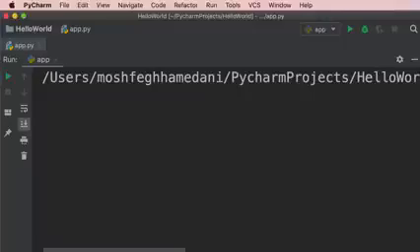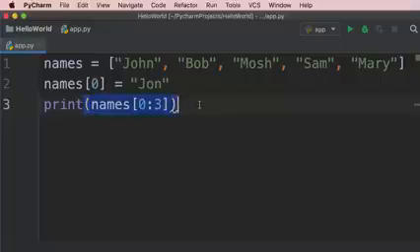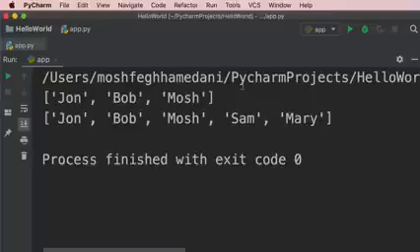Take a look. Here are the first 3 names. And by the way, this expression does not modify our original list. It returns a new list. So right after this print statement, if we print our original list, you can see that it's not changed. So this is how we use lists in Python.